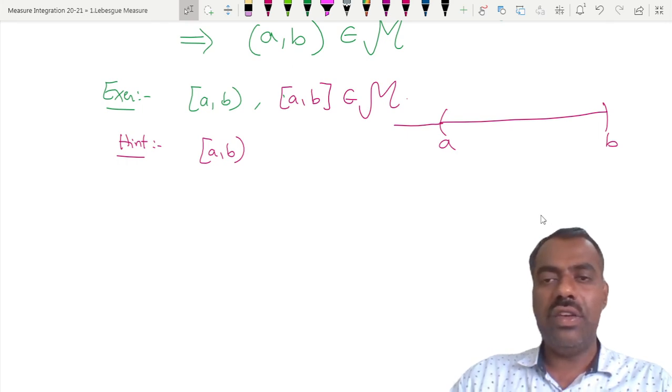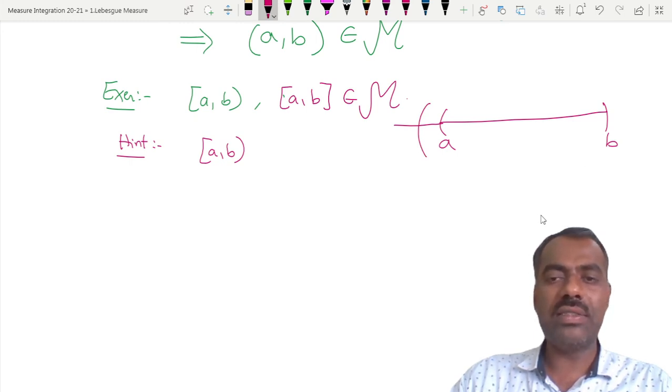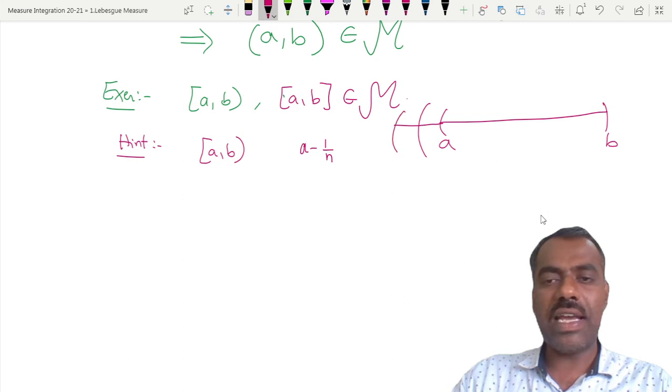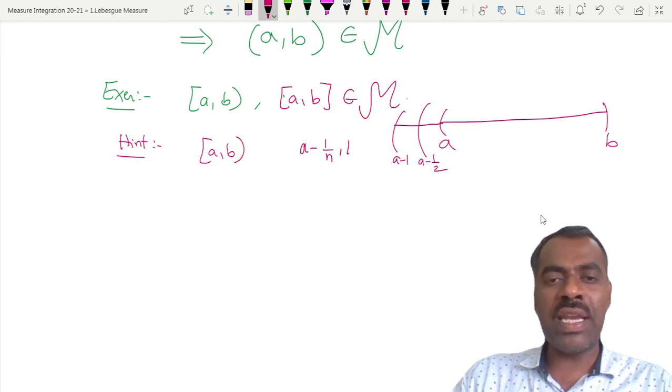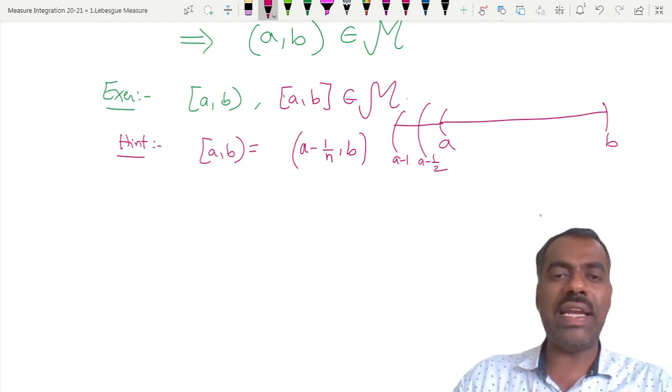If I take something like this, then a will be there. Are you following? So a minus 1 by n I should take. So this is a minus 1, then this is a minus half, and so on. So whether you have to take union or intersection, so that you will get the closed-open interval [a, b)?